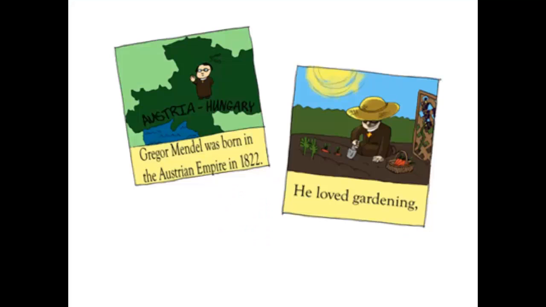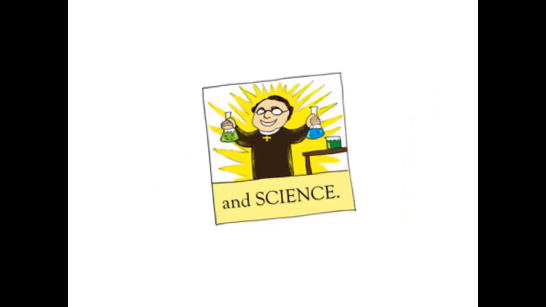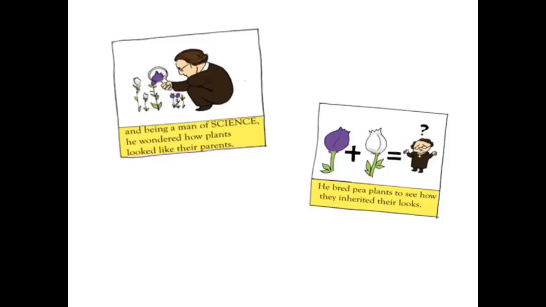All right, so what we're going to be doing is looking at Gregor Mendel. He's known as the father of genetics. He was born back in 1822, so a long time ago compared to present day. He often spent many hours in the garden. Not only did he love working in the garden, but he loved science. And when he was working in his garden, he made many observations.